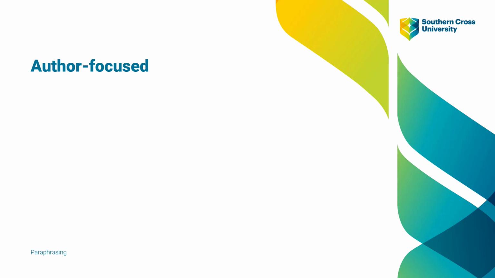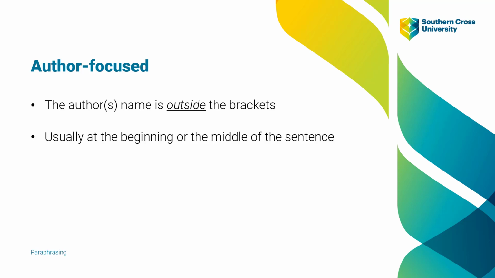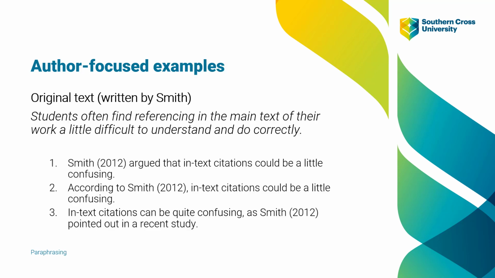Firstly, if we look at author-focused, what happens is the author's name, or names if there are multiple authors, appear outside of the brackets. Usually in these types of citations, the author will appear at the beginning or in the middle of the sentence, and we use this method if we want to draw particular attention to the author that we have referenced. Let's have a look at some examples.